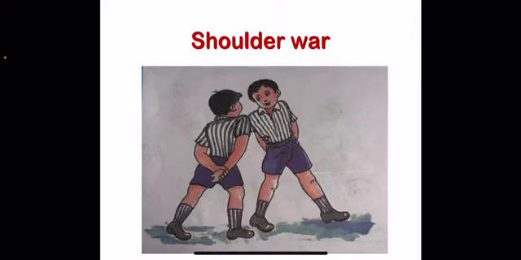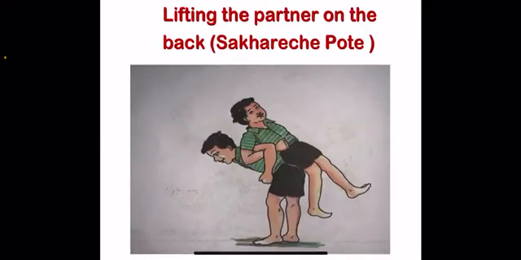Our next type is muscle strength. Games that develop muscle strength. Shoulder war. In this game, children use their shoulders to push each other, thus strengthening their muscles. And the next game is lifting the partner on the back, that is Sakriche Pot. As you can see in the picture, the boy is lifting another boy and thus making his muscles even stronger.